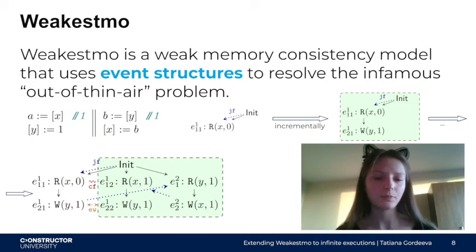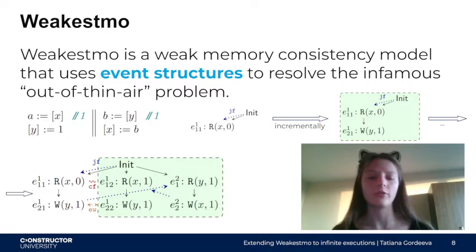Event structures are constructed incrementally, starting from an event structure consisting only of the initialization events. Then, events corresponding to the execution of program instructions are added one at a time. We start by executing the first instruction of a program's thread. Then we may execute the second instruction of the same thread or the first instruction of another thread, and so on.